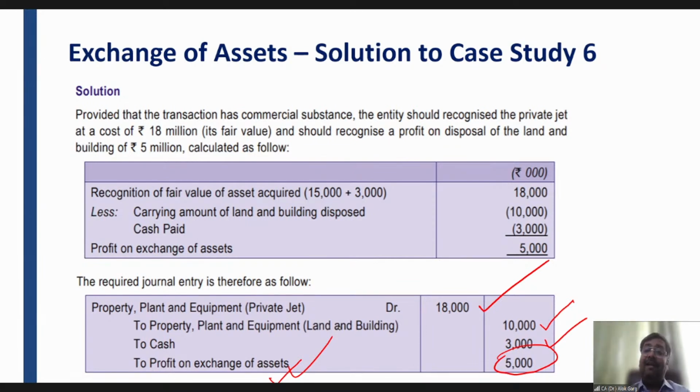If both the fair values are given, then you have to record at the fair value of the asset given up. Why? Because your cost is the fair value of the asset which you are giving up, right? So this is what we have discussed in detail in the last 3 hours.